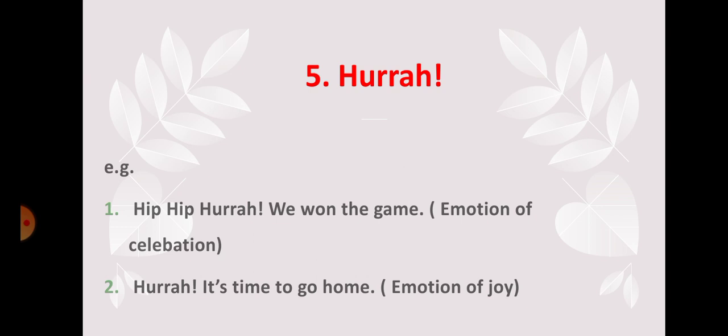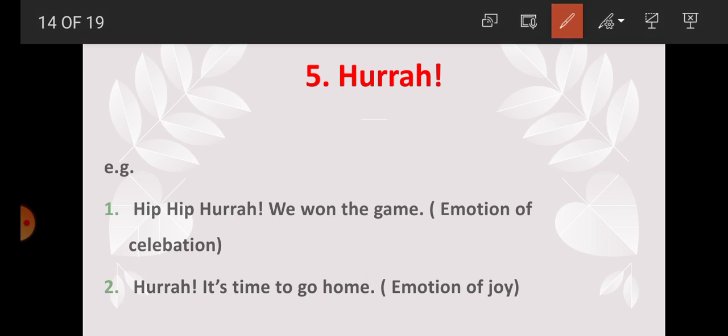Now, one more example, students, hurrah. Hurrah is used for different feelings. For example, "Hip hip hooray, we won the game." Here, hip hip hooray expresses the emotion of celebration. In the second sentence, "Hurrah, it's time to go home."